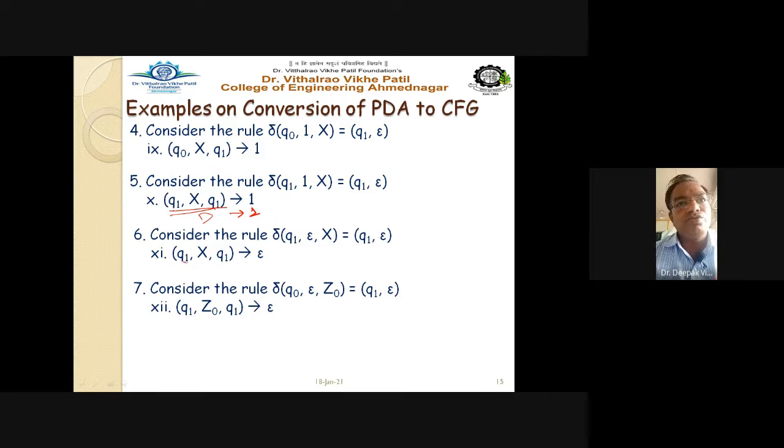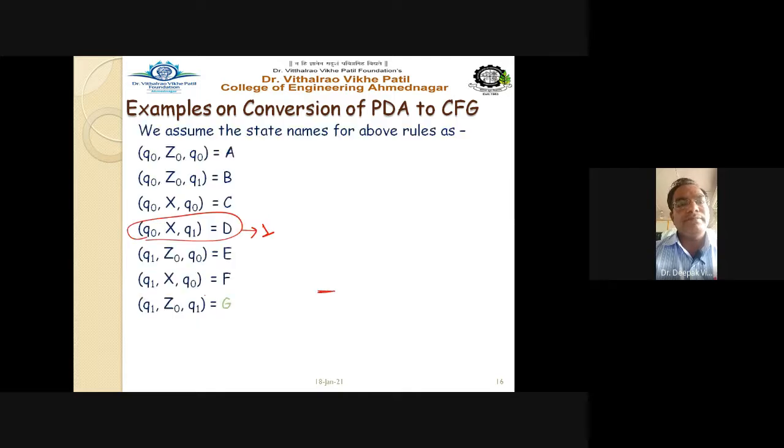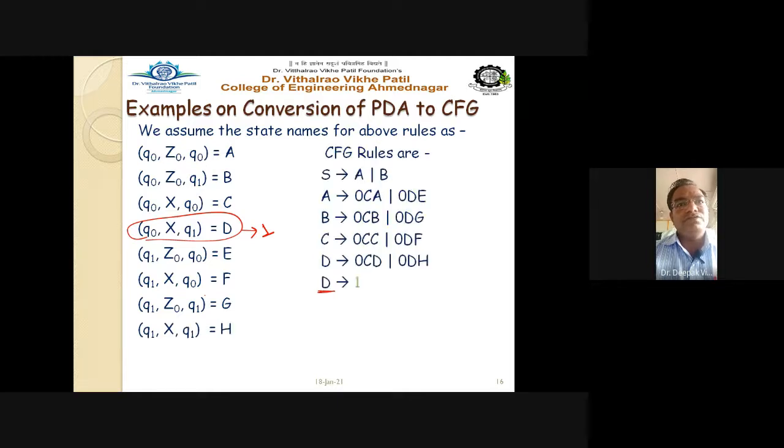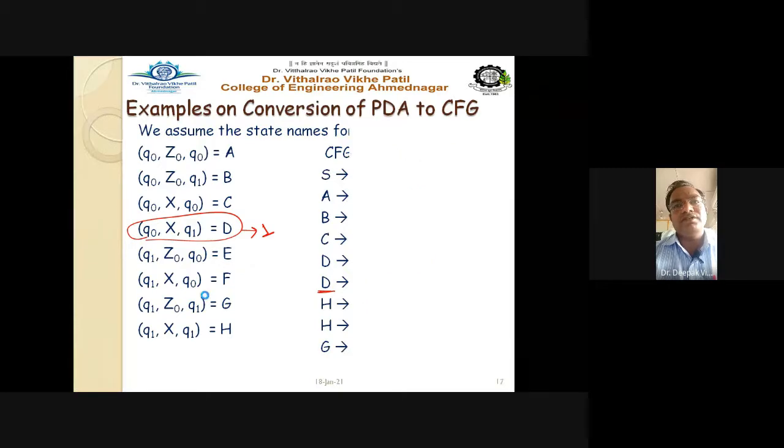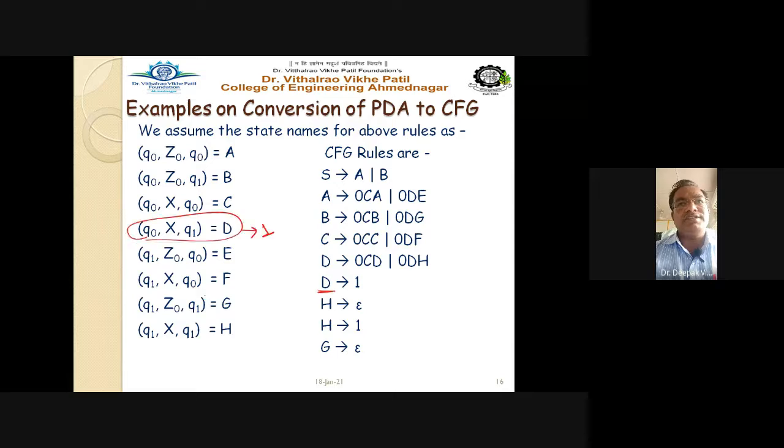And this is also D, Q1 X Q1, that also gives epsilon. Right? What is the value of Q1 Z0 Q1? Which capital letter have we assigned to this? So D is 1, and D is okay. This is the way we assign capital names to each state and their respective productions. Getting this point?